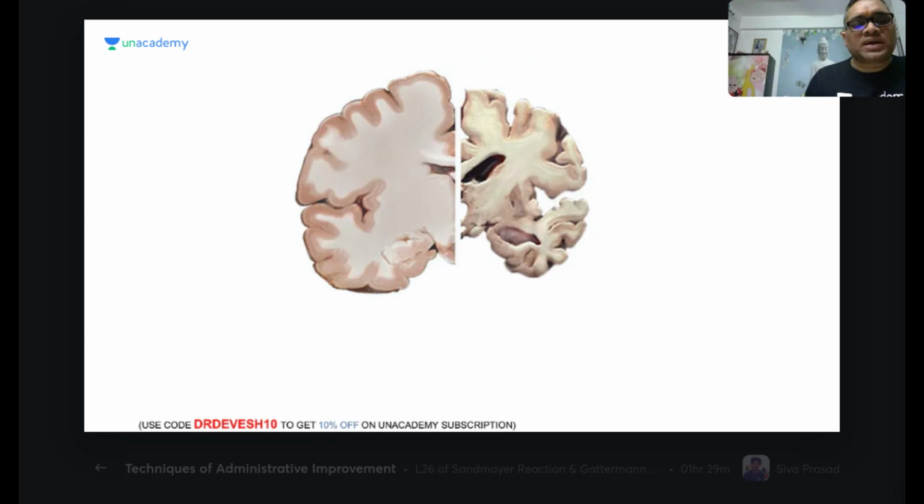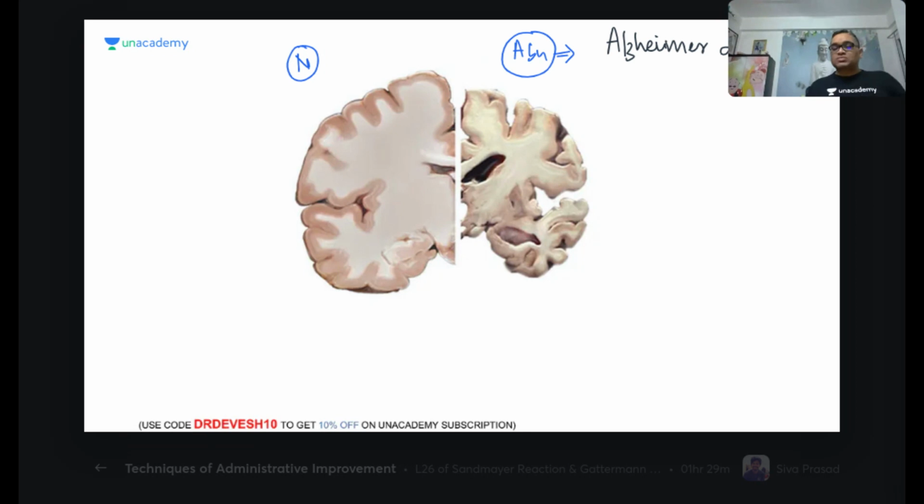In this picture, I am showing you two sections of the brain. The left side you are seeing is the normal brain, and this side you are seeing the abnormal brain. So what is this abnormal brain? Which degenerative disorder? Yes, very good. So probably it is Alzheimer disease. So what I am showing you here is Alzheimer disease. In Alzheimer disease, what are the gross findings you will see?